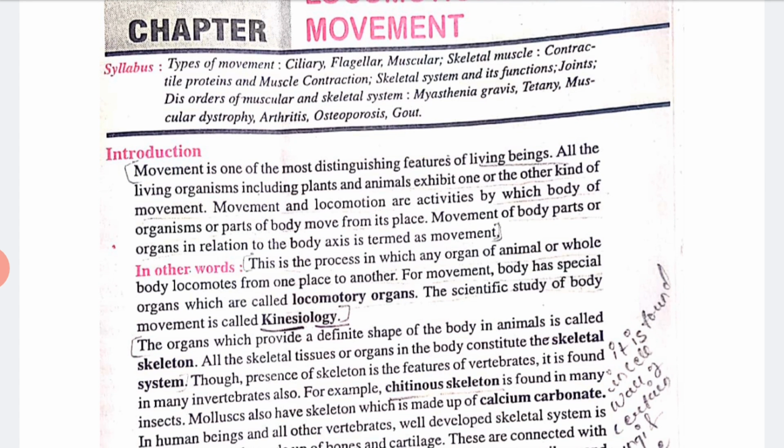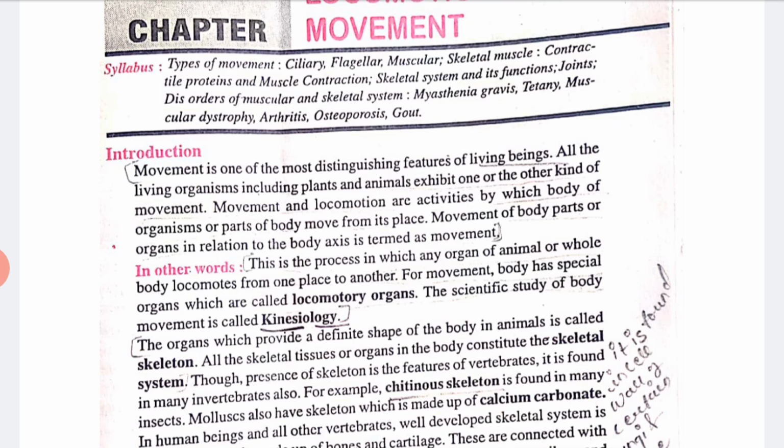Movement is one of the most distinguished features of living beings. All living beings, including plants and animals, exhibit one or the other kind of movement. Movement and locomotion are activities by which the body of the organism or parts of the body move from their place. Movement of the body parts of an organ in relation to the body axis is termed movement. In other words, this is the process in which any organ of an animal or the whole body moves from one place to another.